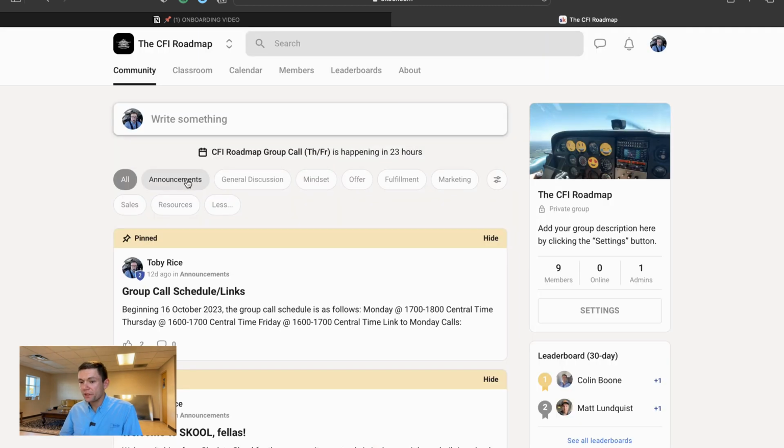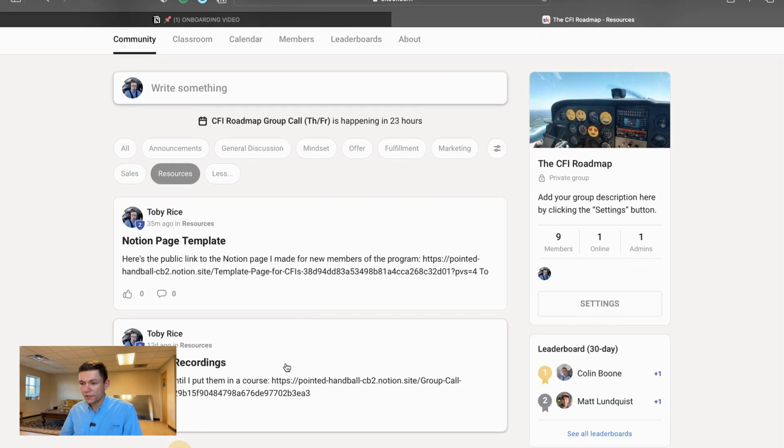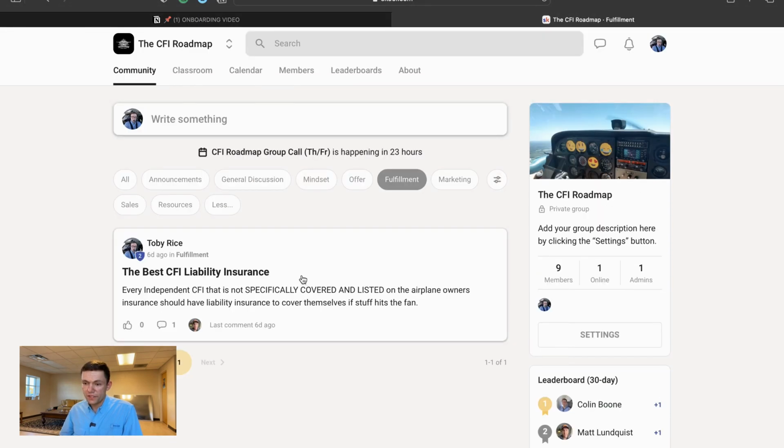Each of the tabs under the community section allow you to filter out different topics. For example, if you click on resources, you'll see a template to the Notion page as well as the group call recordings. If you see fulfillment, there's a resource for the best CFI insurance.